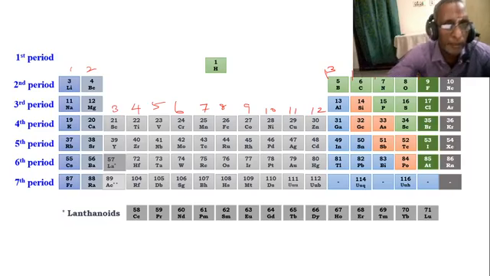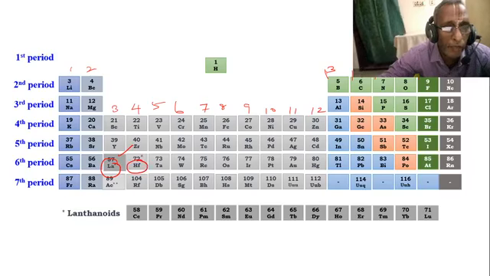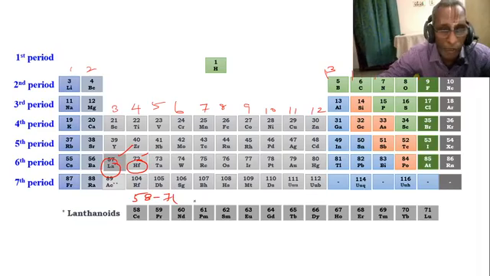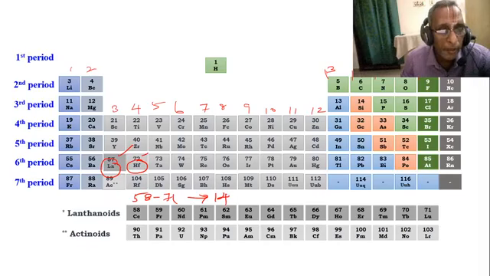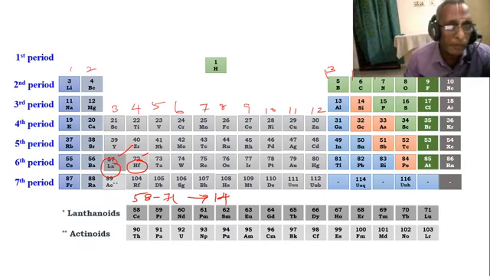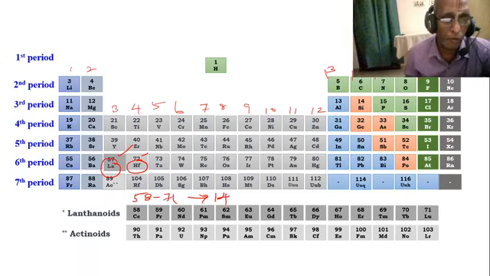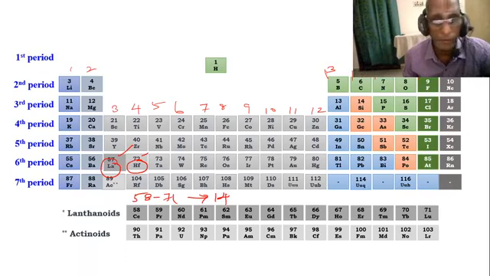And in the sixth and seventh periods, lanthanum atomic number is 57. Next, hafnium is 72. So 58 to 71, 14 elements, are F block elements. They behave like lanthanum. Next, actinium atomic number 89, rutherfordium atomic number 104.